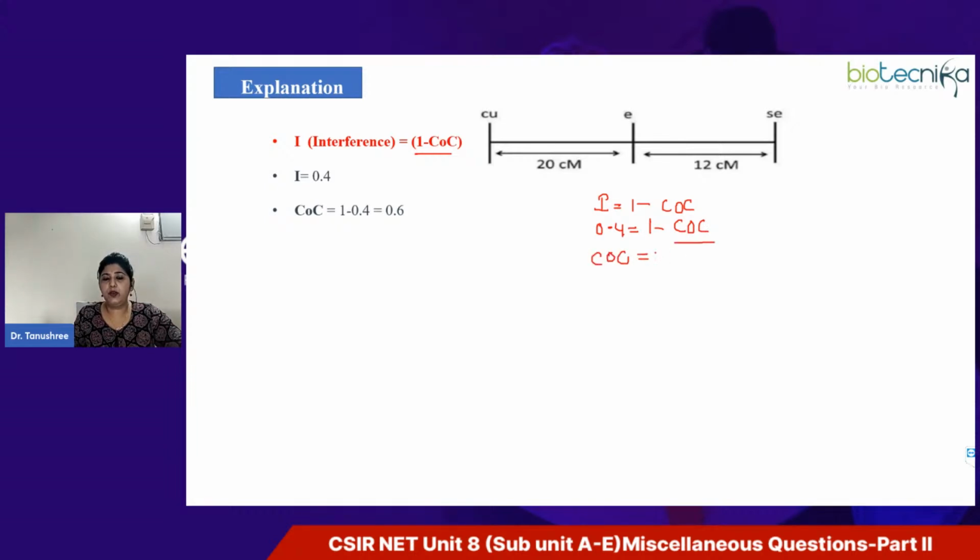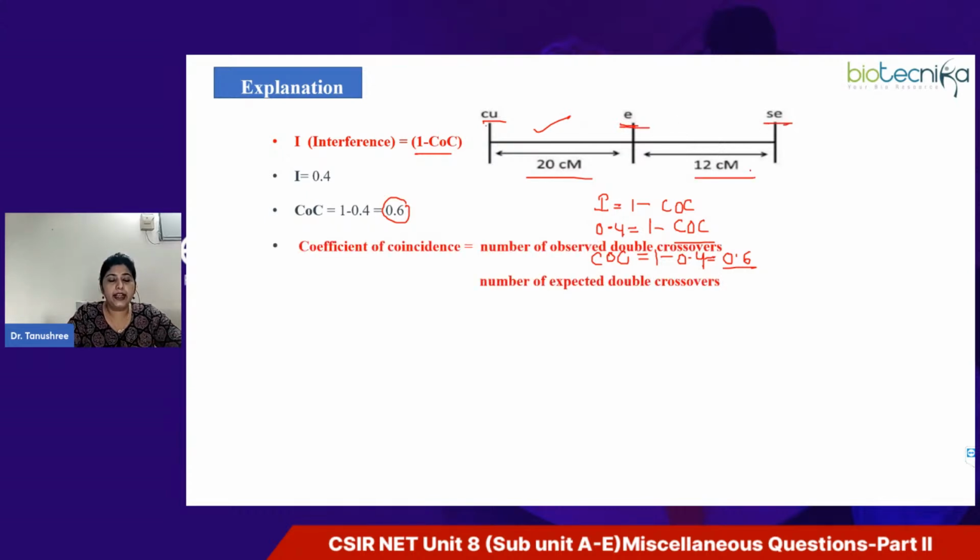So it will be 1 minus 0.4, and that gives 0.6. Now in the question, the distance between the alleles is mentioned. The distance between these two is 20 centimorgan and the distance between these two is 12 centimorgan, right?